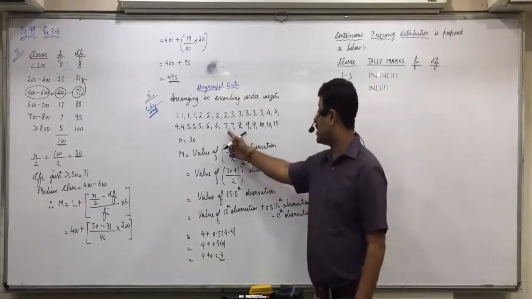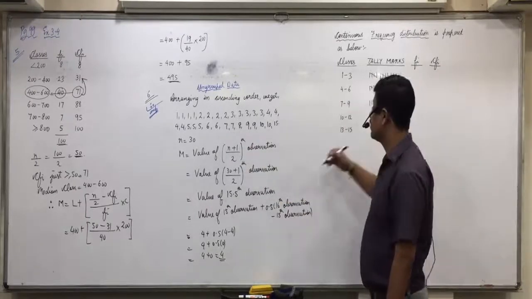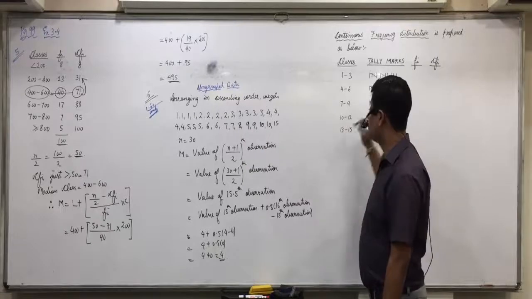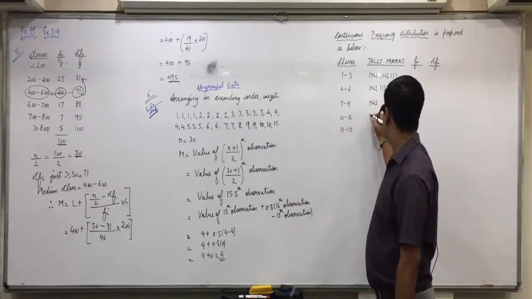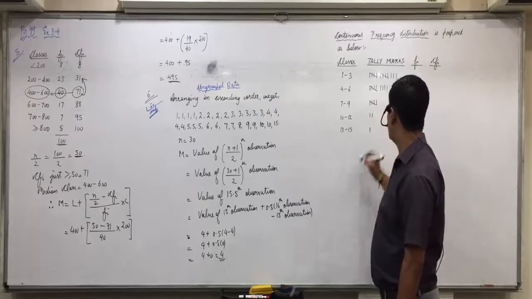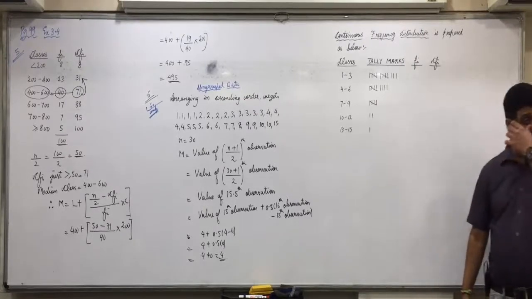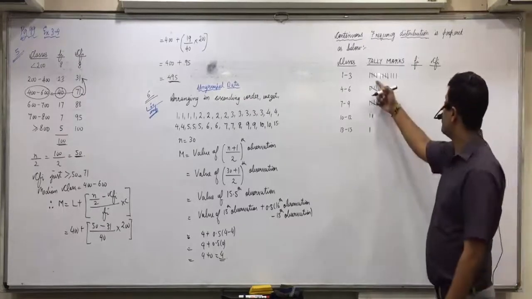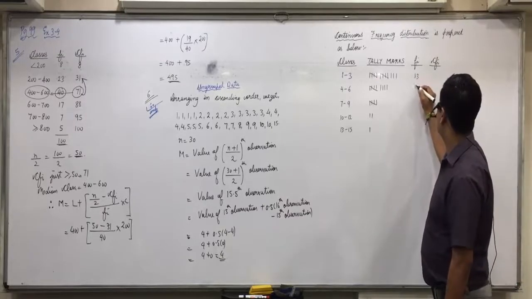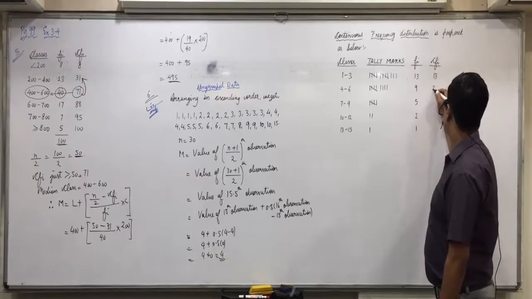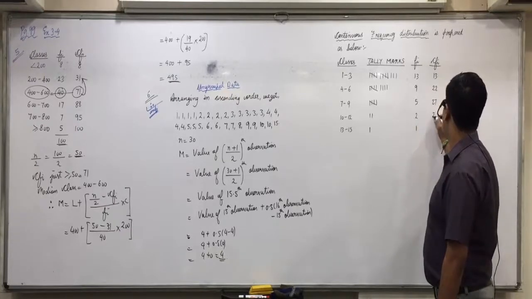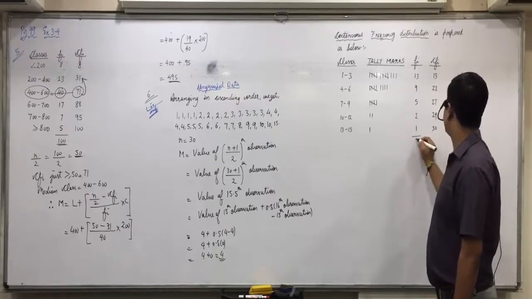Then 7 will go in the next class. 7, 7. 8 also. 9, 9. 10, 10. 15 will go in the last class. All of you are clear with this? So 13, 9, 5, 2, 1. 13 plus 9 is 22, plus 5 is 27, plus 2 is 29, plus 1 is 30.